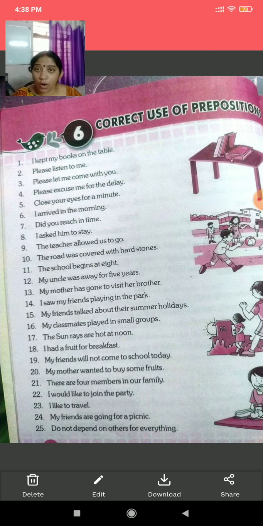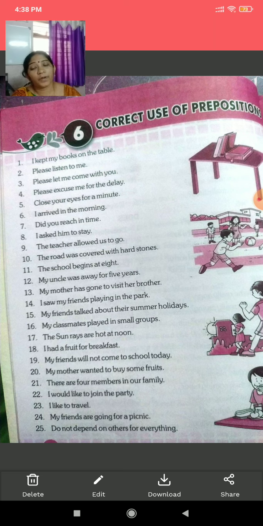On is here what, children? On is the preposition. Books and table are the nouns and on is the preposition. So where did I keep the book? I kept the book on the table. So the position of the book is on the table.